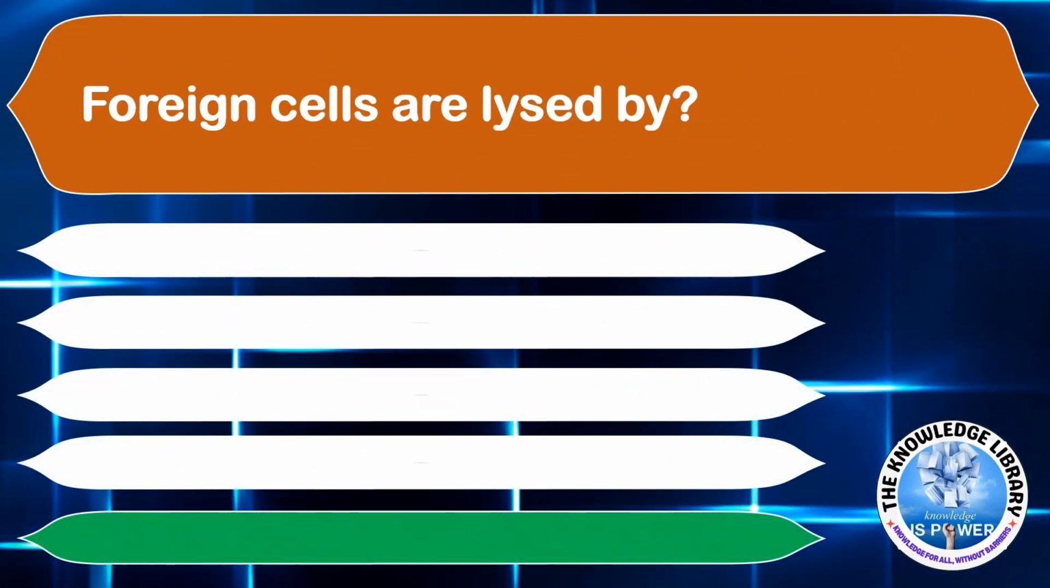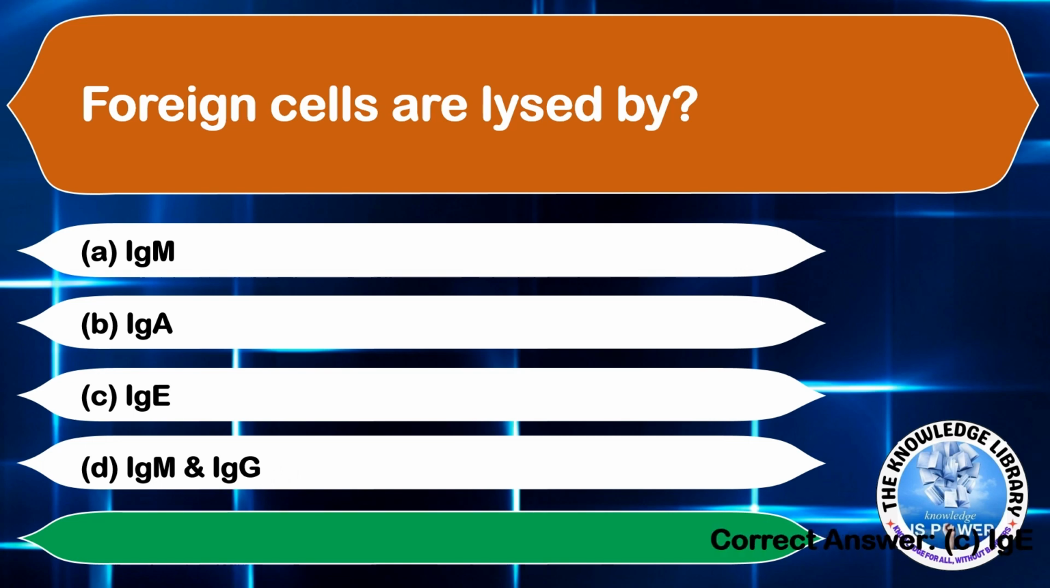Foreign cells are lysed by. Option A, IgM. Option B, IgA. Option C, IgE. And option D, IgM and IgG. The correct answer is option C, IgE.